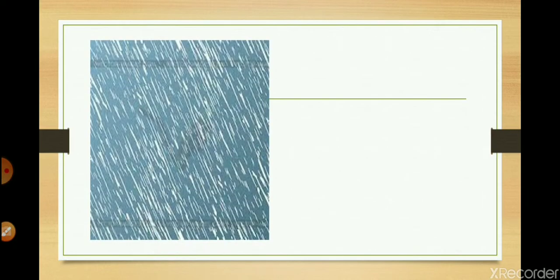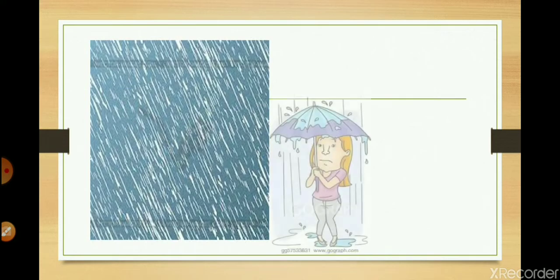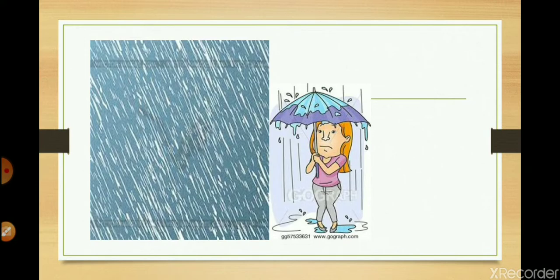When it is pouring very heavily, can you see how the rain is falling, how the droplets are falling? It is heavy, the rain is quite heavy. And can you see she's holding an umbrella also, but still she is getting wet. Why? Because the rain is pouring very heavily. Now such kind of rain, when it is raining like this, it is known as downpour. I hope now the difference between downpour and drizzle is clear.